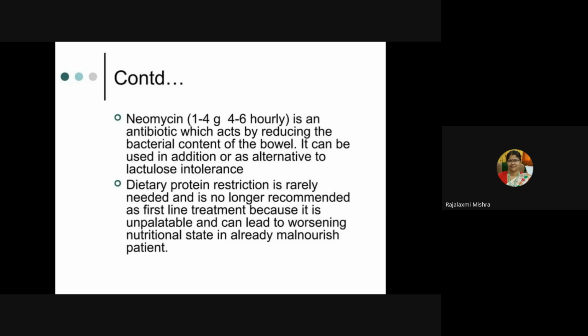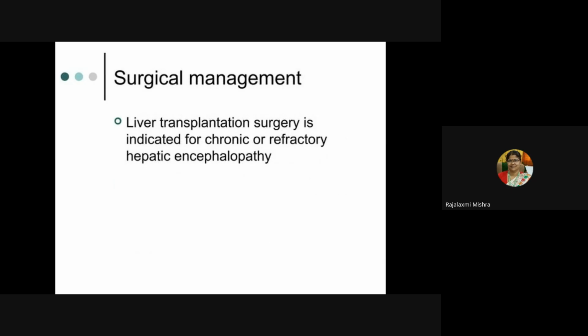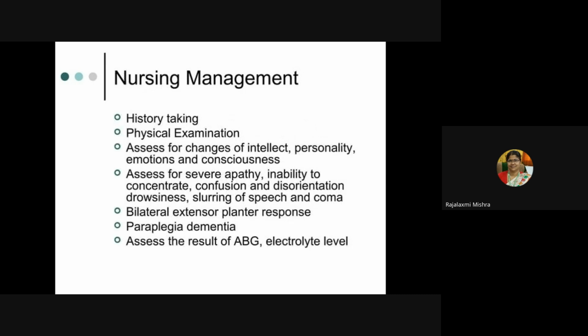So you have to give dietary protein. Then surgical management, liver transplantation is the only indication for chronic or refractory hepatic encephalopathy.